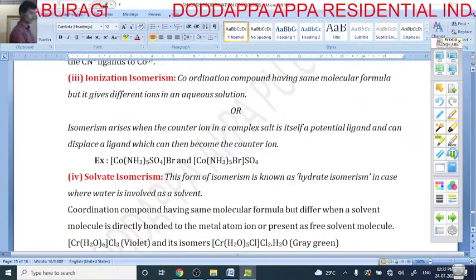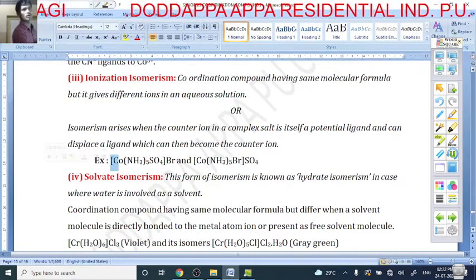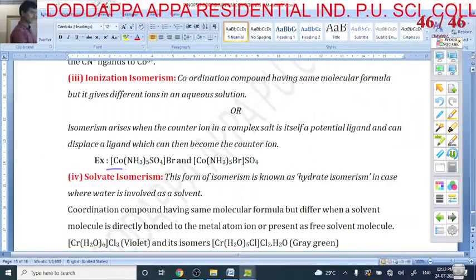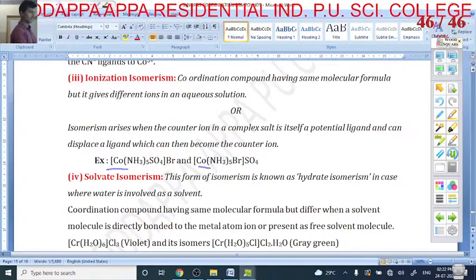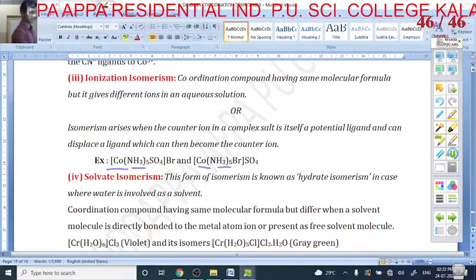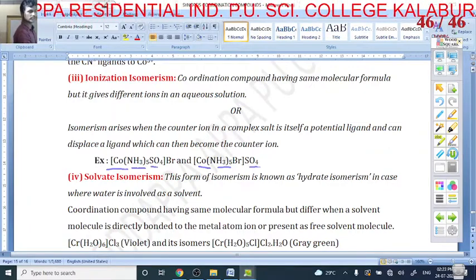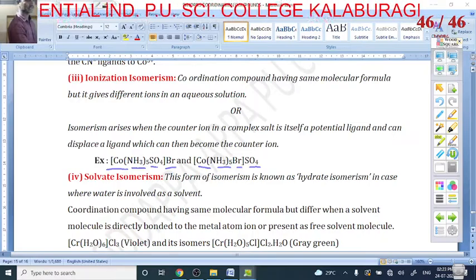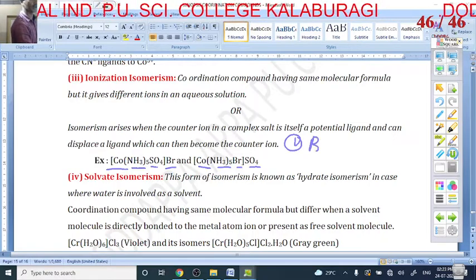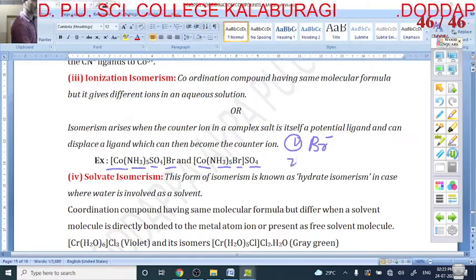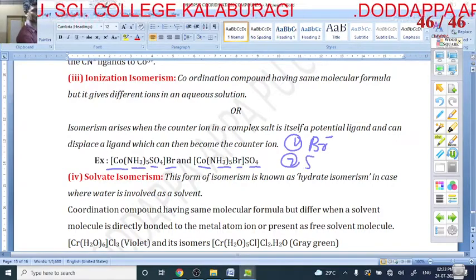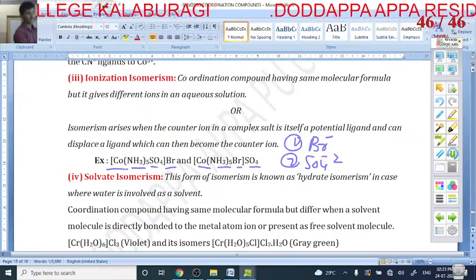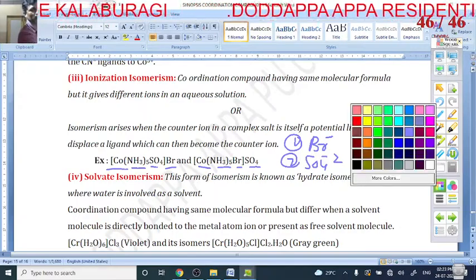The formula is here: Co(NH3)5SO4 Br and Co(NH3)5Br SO4. The formula is same, but the counter ion is different. In the first example the counter ion is Br minus, and in the second example the counter ion is SO4 2 minus.